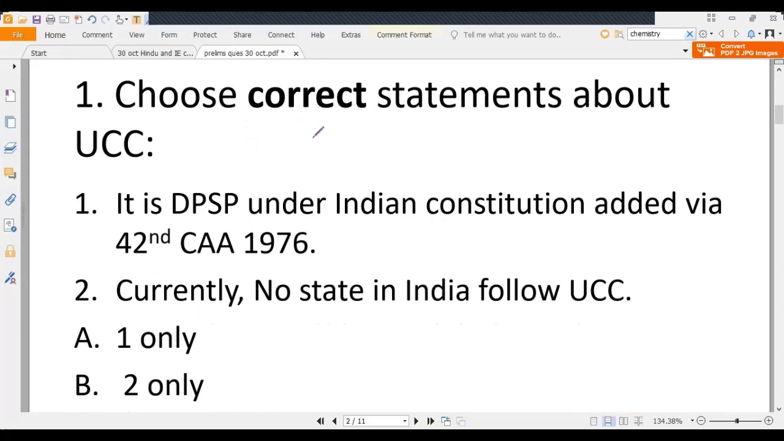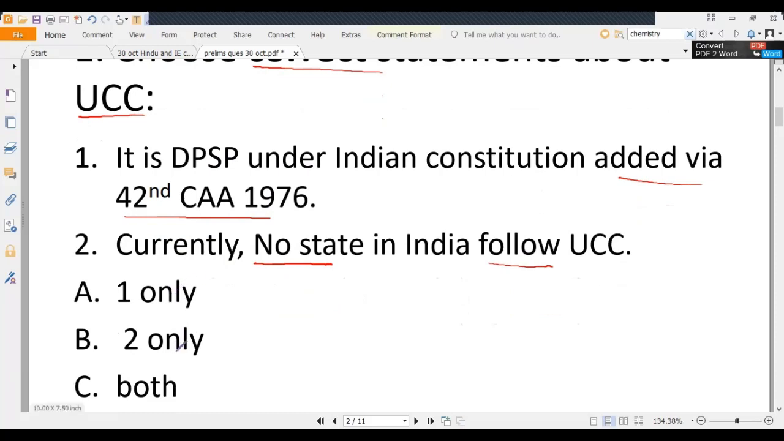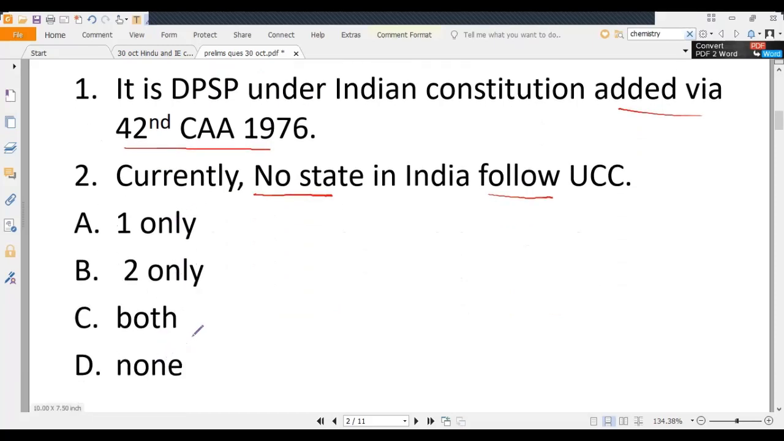So the first question is: choose the correct statement about Uniform Civil Code. Statement 1: it is a DPSP, that is Directive Principle of State Policy, under the Indian Constitution, added via the 42nd Constitutional Amendment Act 1976. Statement 2: currently no state in India follows Uniform Civil Code. Your options are 1 only, 2 only, both, and none. Pause the video, try to attempt this question.